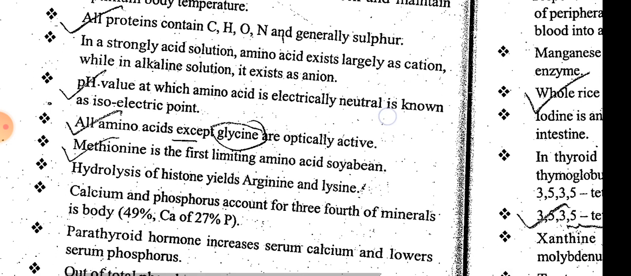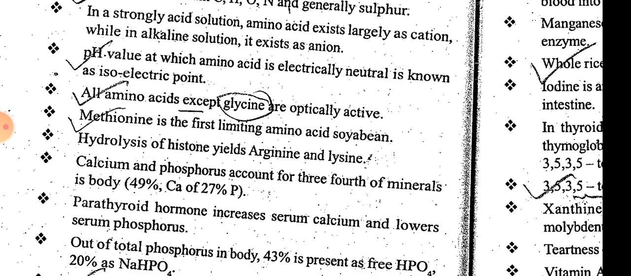Parathyroid hormone increases the serum calcium and lowers the phosphorus. So parathyroid hormone should be active if an animal is subjected to milk fever. So we have to target that hormone too, as it increases the serum calcium level.